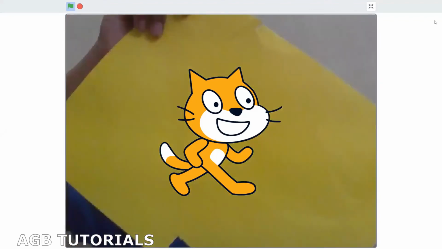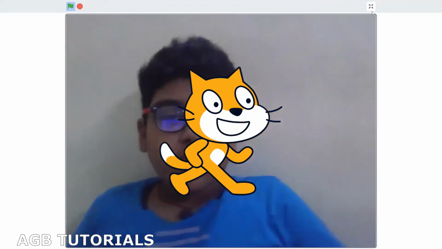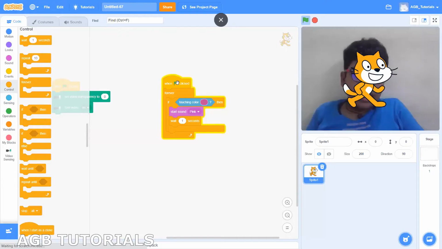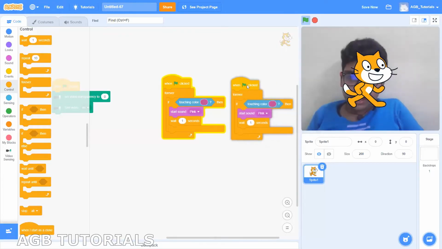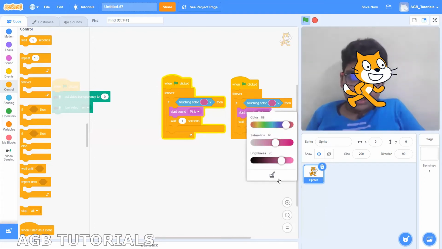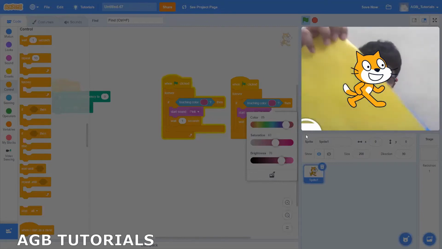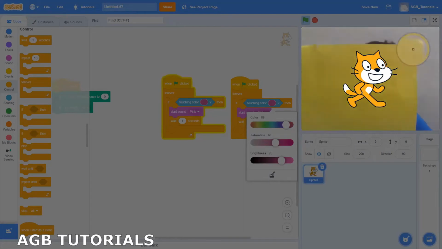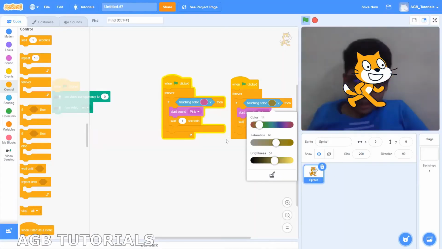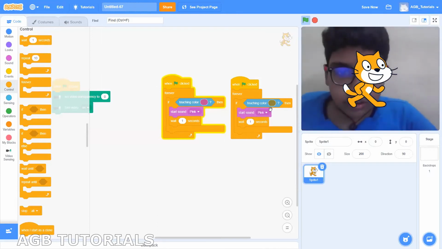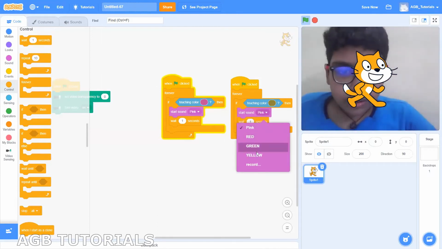Yellow, no. Now, if you want to add more colors, just duplicate this and then again click on this circle, take the color picker icon and then just bring the paper or any color on the screen, then just select it. And next, just change the sound.